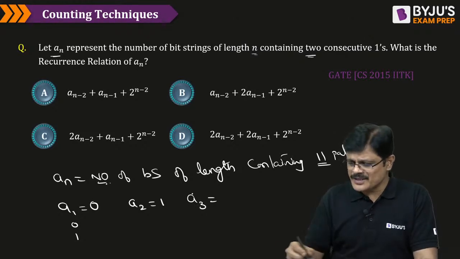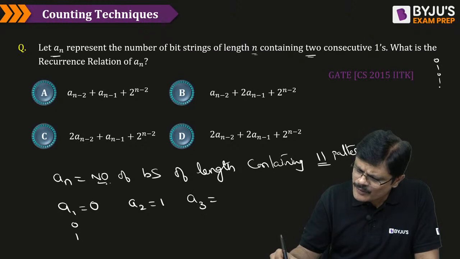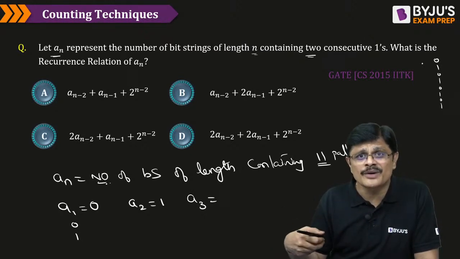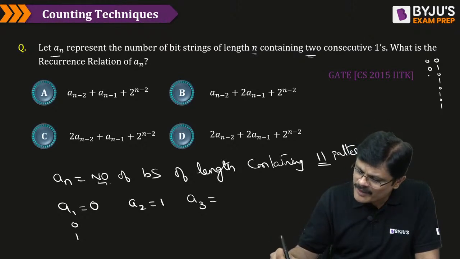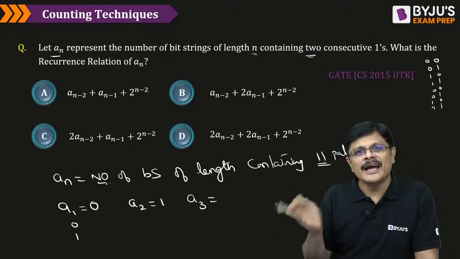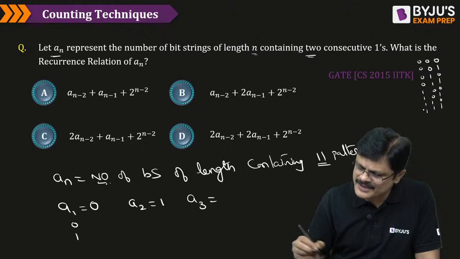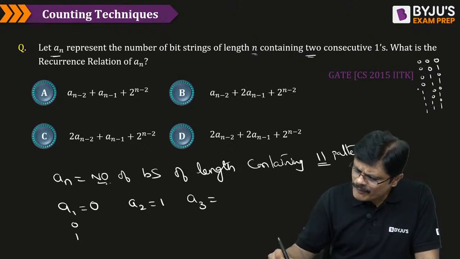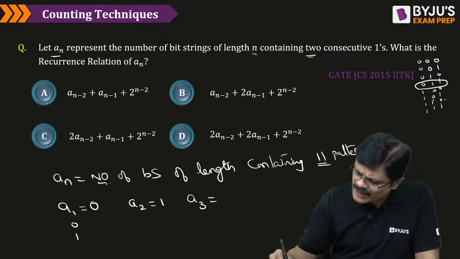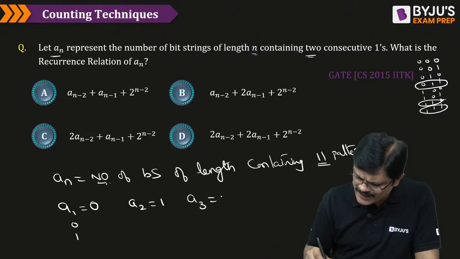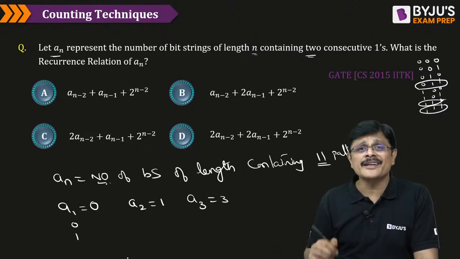with two consecutive ones? You all know how to write it: 0 1 0 1 0 1 0 1. Alternatively write 0 ones, then double the number of zeros, double the number of ones, again double the number of zeros, that is 4 zeros, 4 ones, my dear friends. So two consecutive ones are in this, in this, in this. How many are there? 3 are there.